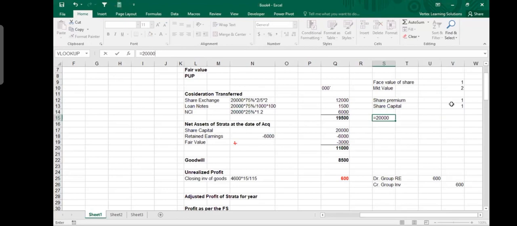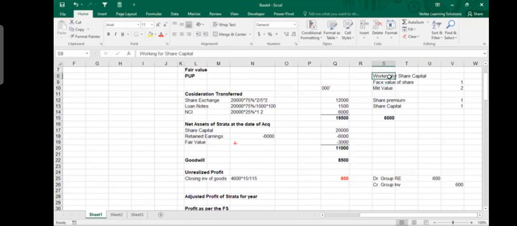So how many shares are you getting? You are getting 20,000, but total equity shares. You are buying 75% of that, and you are giving 2 shares for every 5. So you are actually issuing 6,000 new shares. Let me call it also working. You should have shown this working for share capital. Maybe you should do some proper format. I would do it like this. I would say issue of new shares. Issue of new shares will be this much.